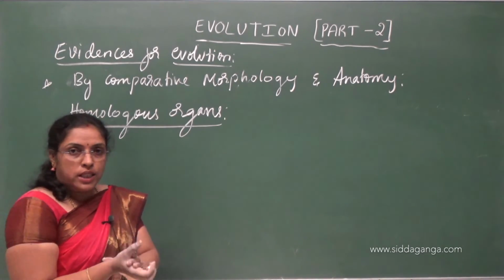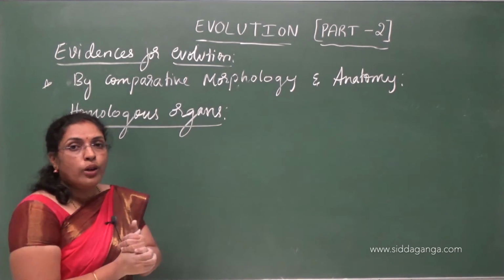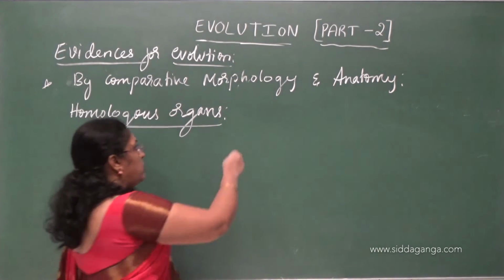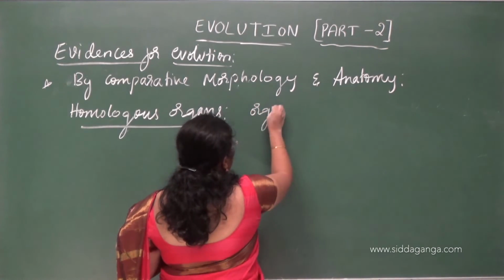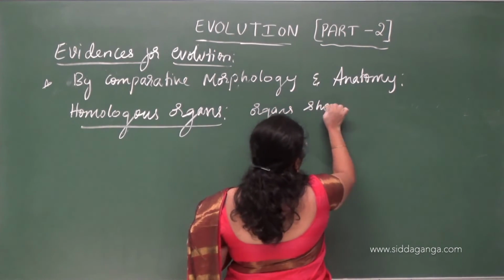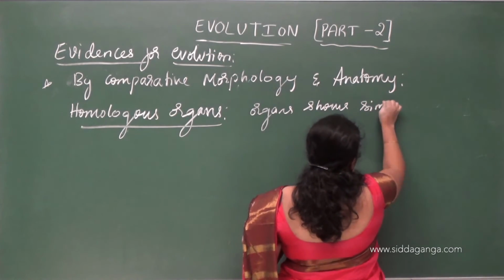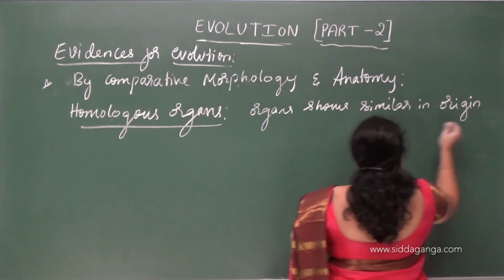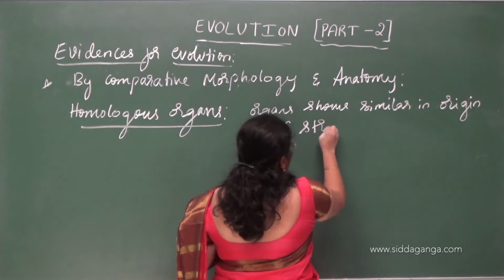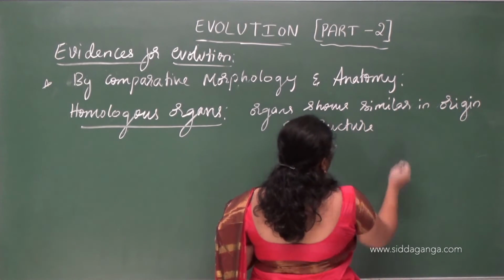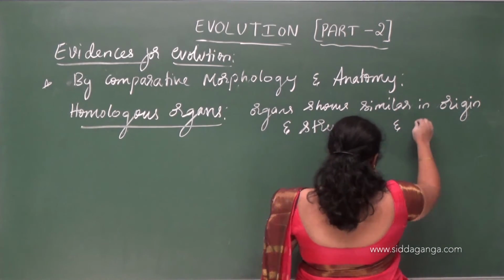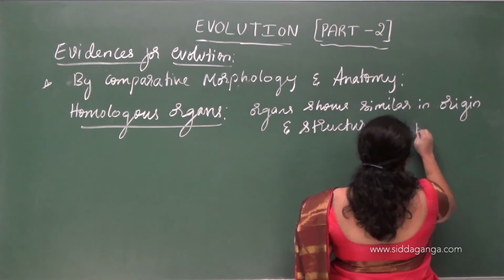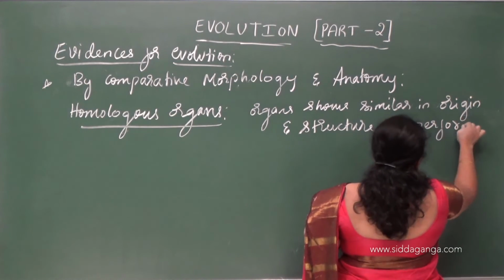Here the organs show similarity in origin and structure, but they perform different functions.